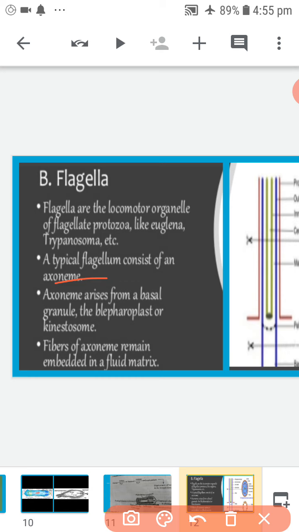Each axoneme is formed of 2 central microtubules and 9 paired peripheral microtubules. These are formed by the protein called tubulin. Each peripheral pair bears a pair of short arms. They are called dynein arms. These arms are made of protein called dynein.